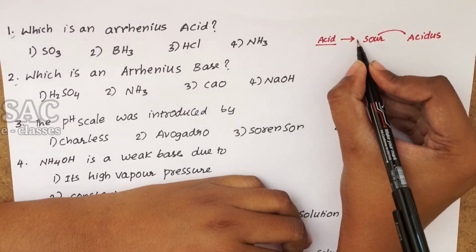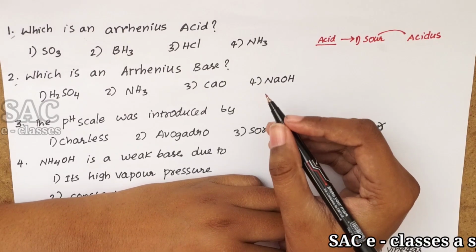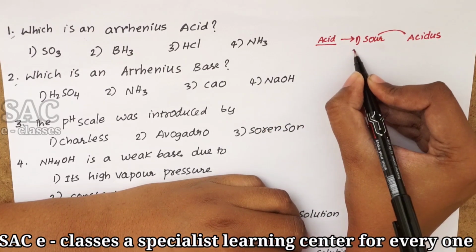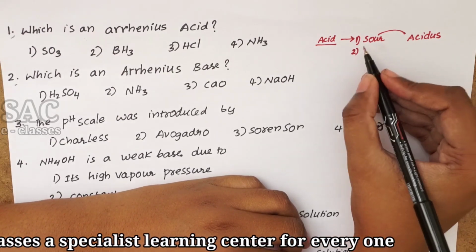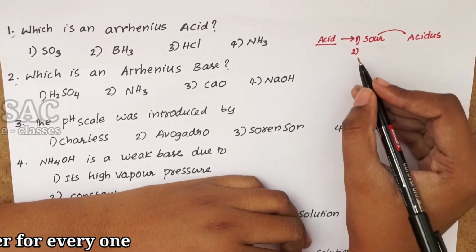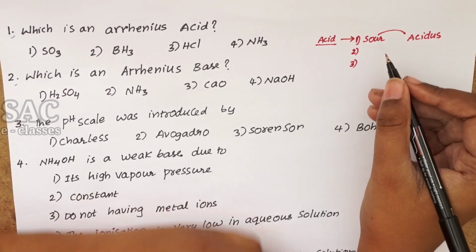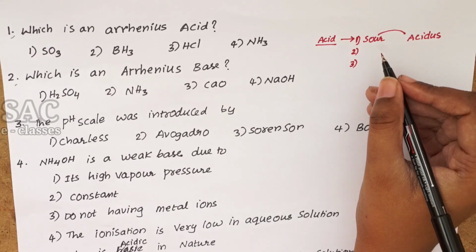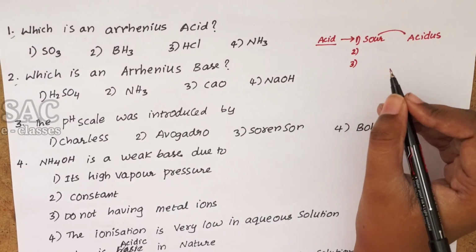So the primary identification for a substance being an acid is that it must be sour in taste. Second, it gives an unpleasant, concentrated smell. And the third thing is that it is unpleasant when in contact with the skin. This is primarily about an acid.